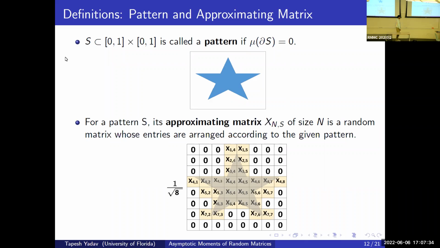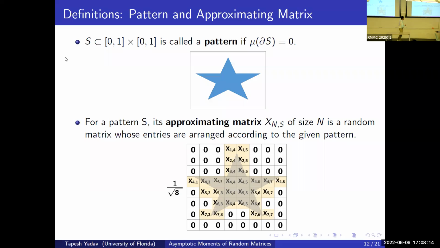For a pattern S, its approximating matrix X_n^S of size n is a random matrix whose entries are arranged according to the given pattern. Here we can explain the algorithm for how we create this. It's not hard. If we want to create an approximating matrix of, say, size 8 by 8, then we create these 8 by 8 grids and put this whole shape inside this square, and then we look at the intersection of grids with the interior of the given shape.